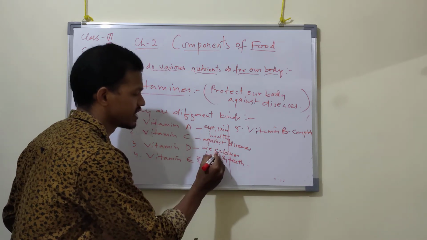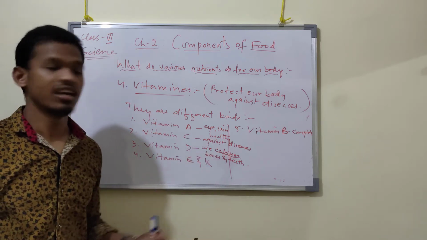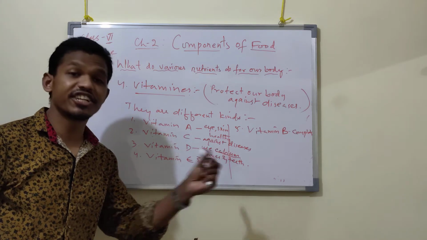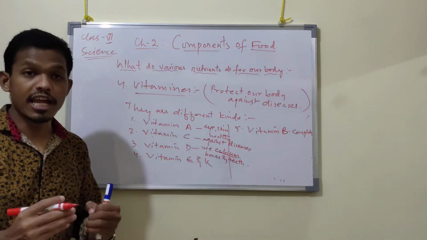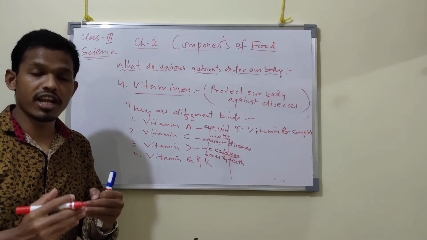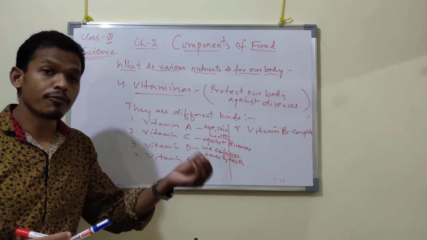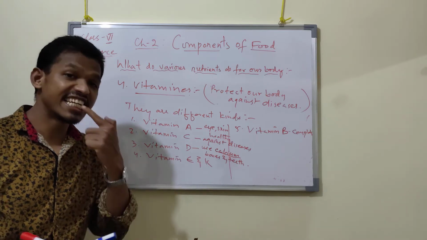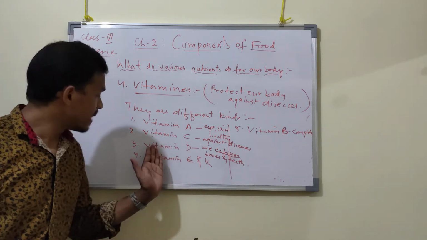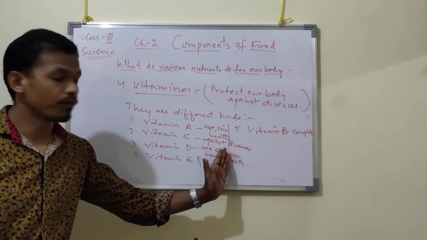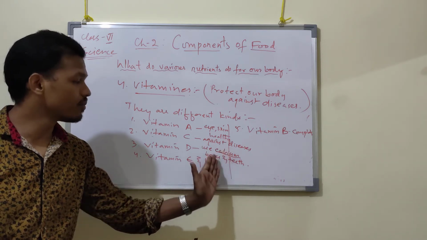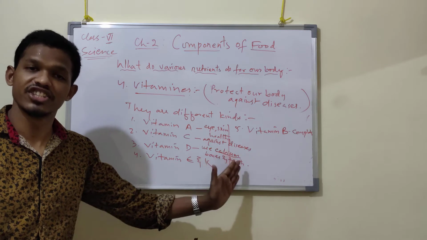What is the use of this calcium? This is a mineral. This calcium keeps the bones and teeth strong. If the required amount of calcium is present in our body, then this calcium will provide strength to our bones and teeth. So vitamin D is used by our body to use the calcium to keep our bones and teeth strong.